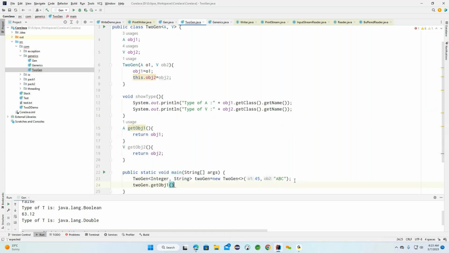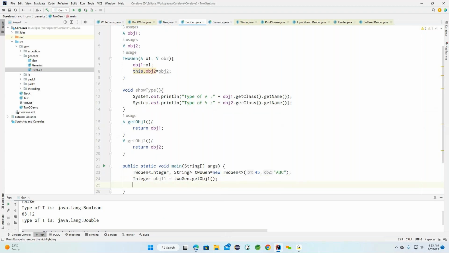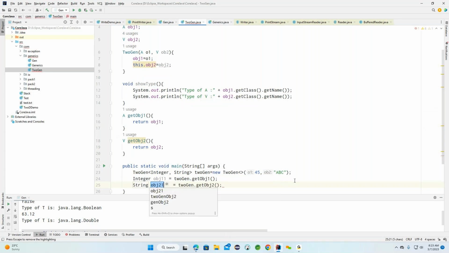Automatically it will return the object type here. Here you can see it is returning the Integer object. Same thing for object 2: it will automatically return whatever parameter type we provided. If you see, the first parameter is Integer, and the second parameter we provided as a String.